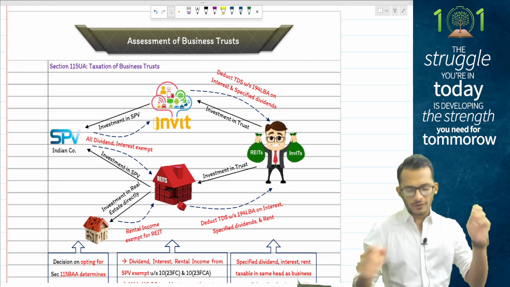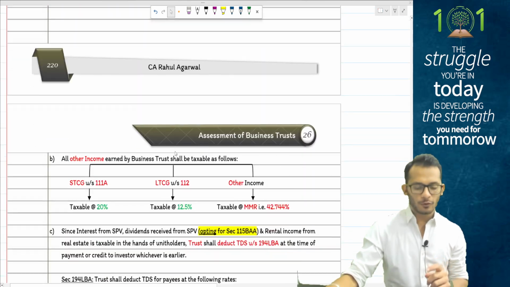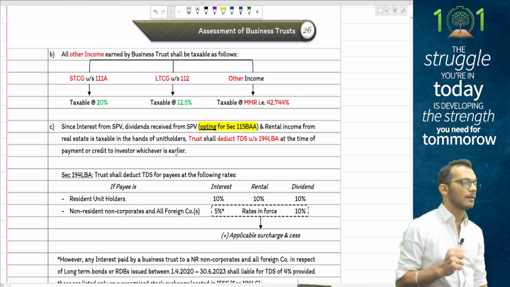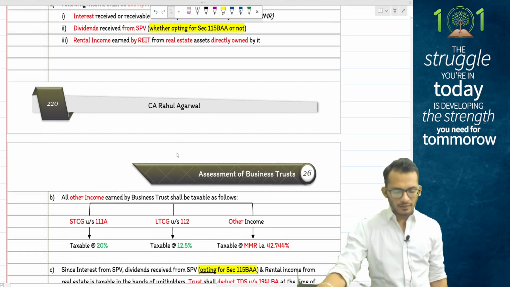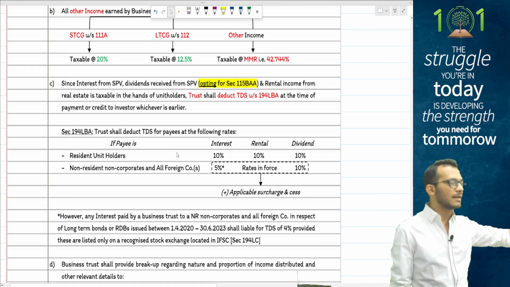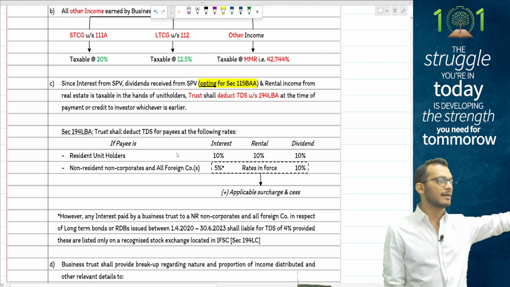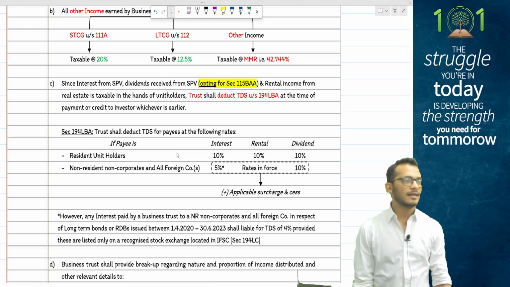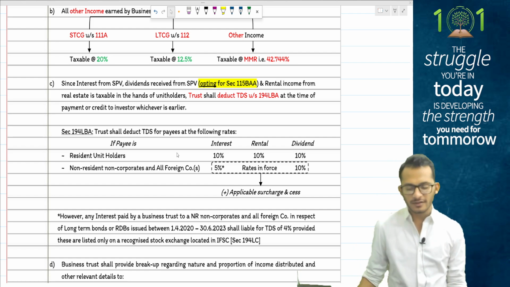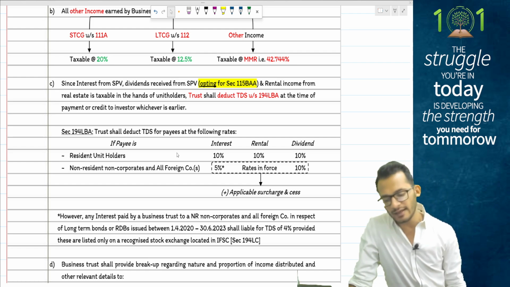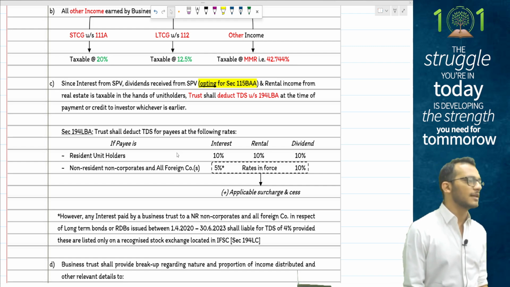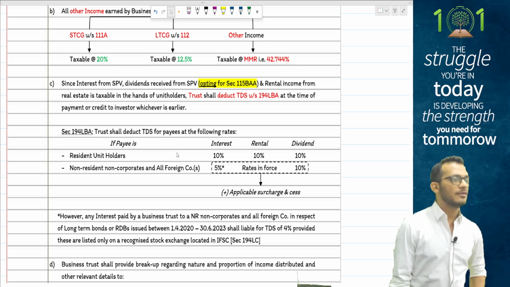Yes or no? Yes. For this to apply, people, income tax is coming and saying before the transfer happens from the business trust to the investor, please deduct TDS. What TDS will be done, people? If the person to whom you are giving the money is a resident unit holder, then you will deduct TDS at a standard rate of 10%. Whereas if it's a non-resident investor, people, then you will deduct at 5% for interest, rates in force for rentals, and 10% for dividends. 5% will become 4% if it is located in IFSC.